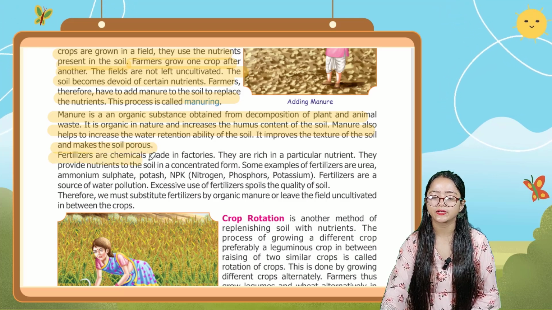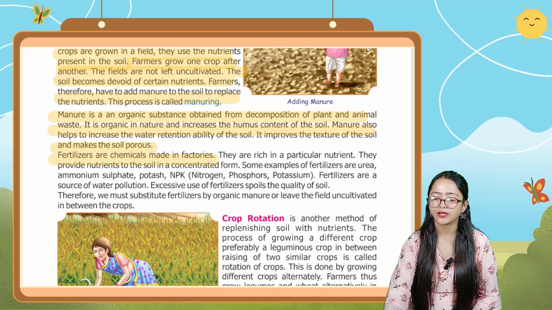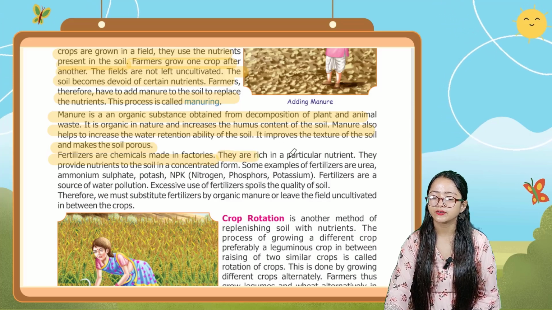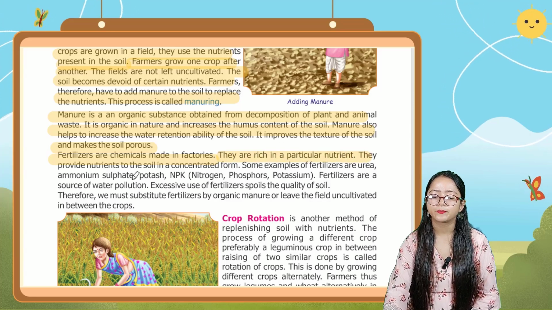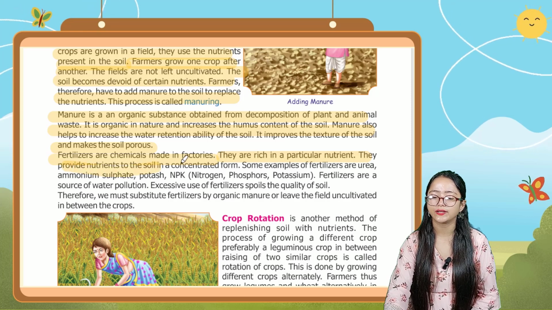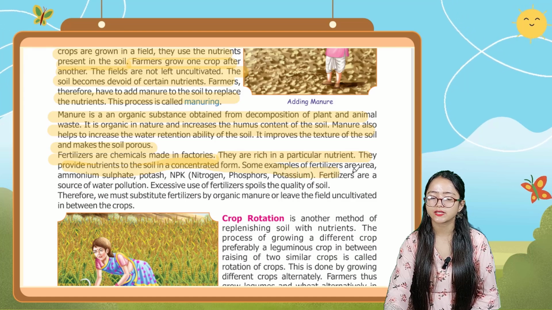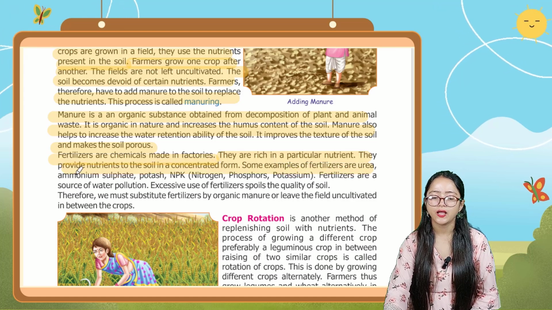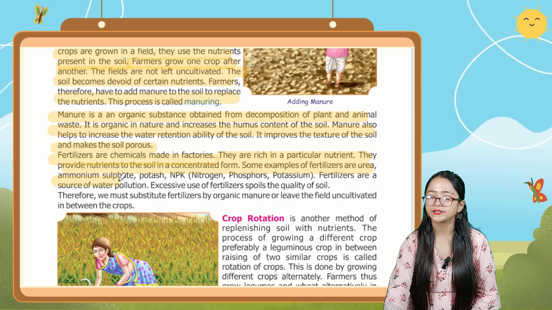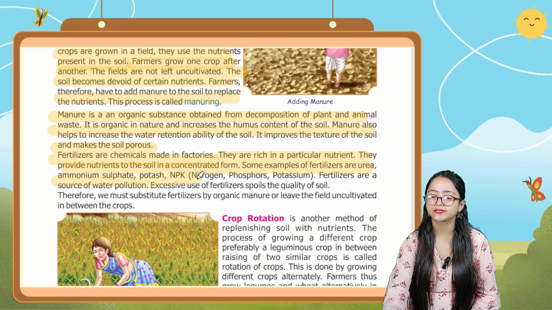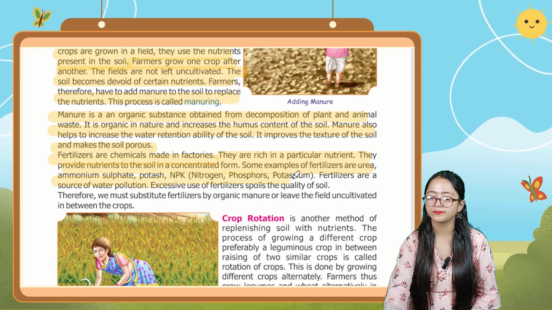Fertilizers are chemicals made in factories. They are rich in particular nutrients. They provide nutrients to the soil in a concentrated form. Some examples of fertilizers are urea, ammonium sulfate, potash, NPK, that is nitrogen, phosphorus, and potassium.